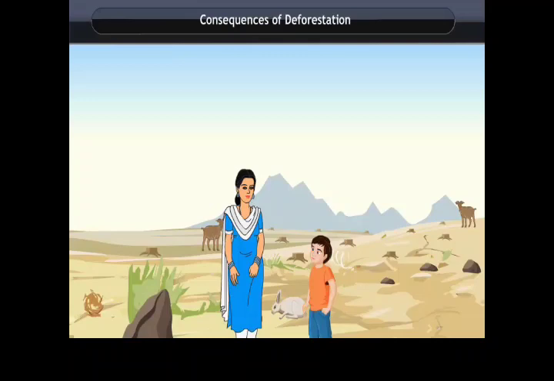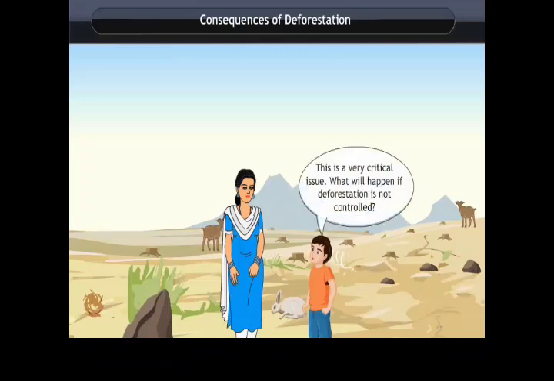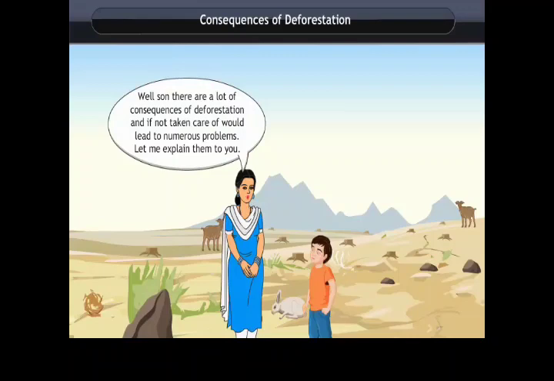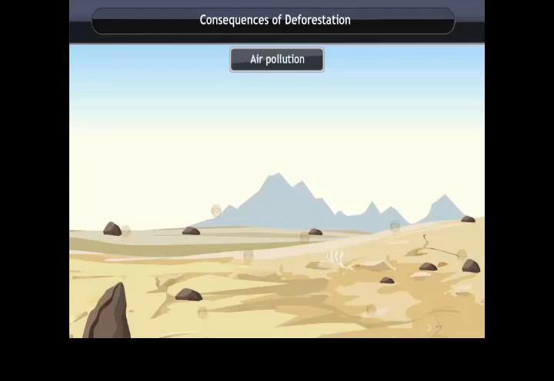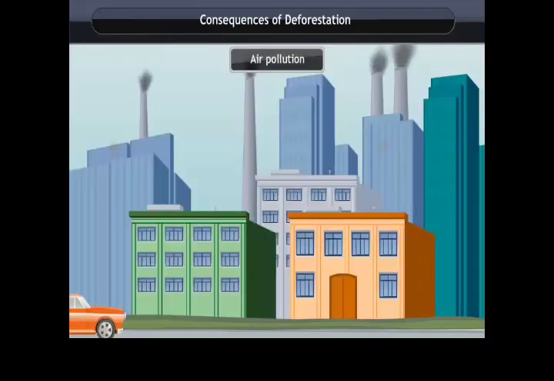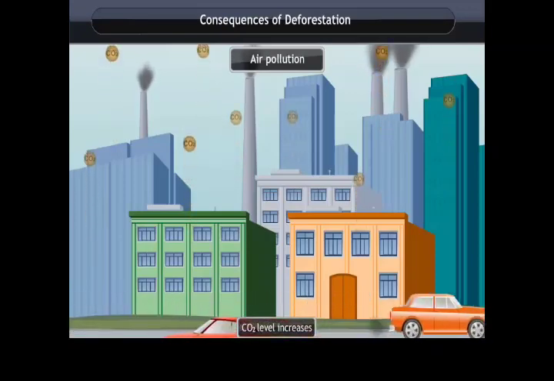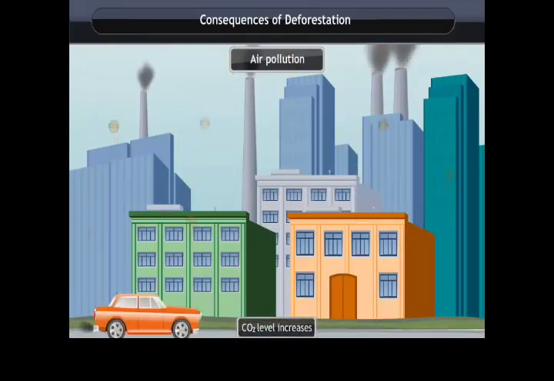Consequences of deforestation. This is a very critical issue. What will happen if deforestation is not controlled? Well, son, there are a lot of consequences of deforestation, and if not taken care of, it would lead to numerous problems. Let me explain them to you. Air pollution. Deforestation increases the level of carbon dioxide in the atmosphere. That leads to air pollution. This polluted air has several ill effects on living organisms, causing various diseases and disorders.